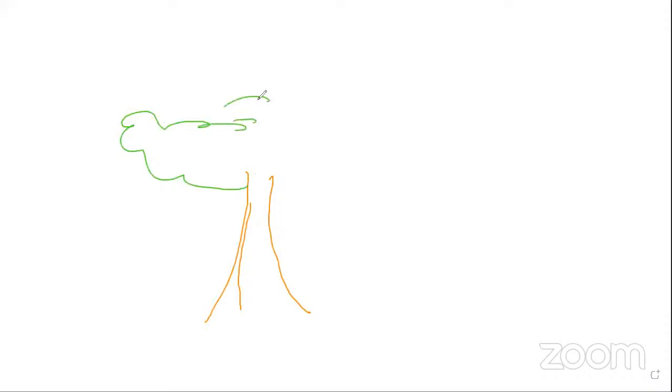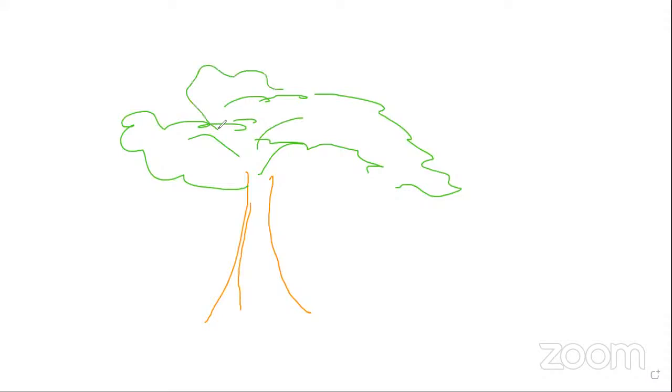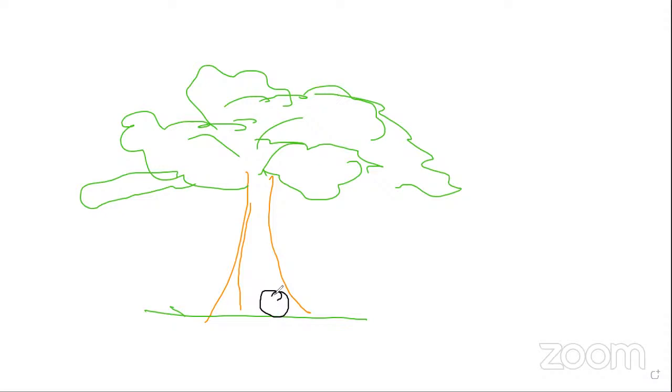Here, just note it down. This is also very, very important, my dear. Here, one tree is imagined. The tree has so many branches. Starting from the lower part of the stem, there is a small hole. Inside, there is a snake.